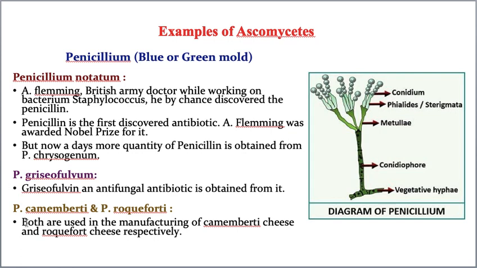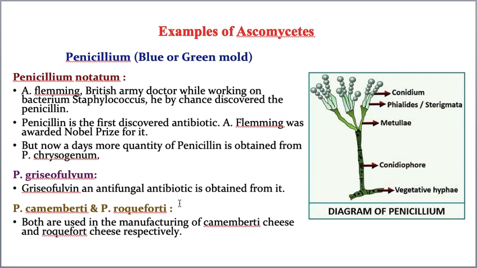Now, the third example is Penicillium camemberti. Again, because it is a very difficult word: Penicillium camemberti. And the next one is Penicillium roqueforti. These Penicillium camemberti and Penicillium roqueforti are used to produce cheese.